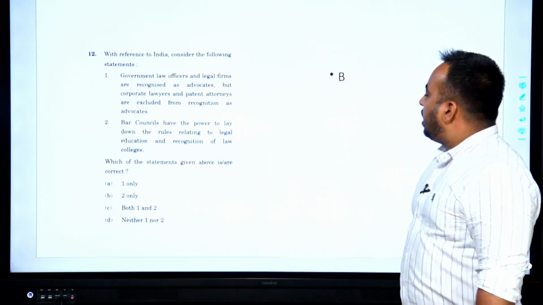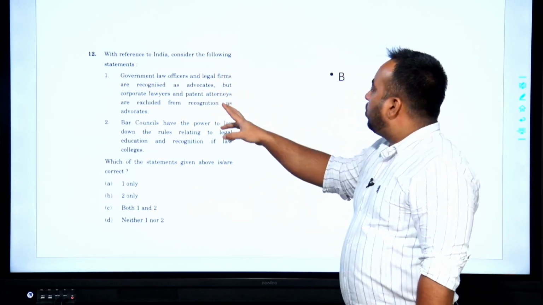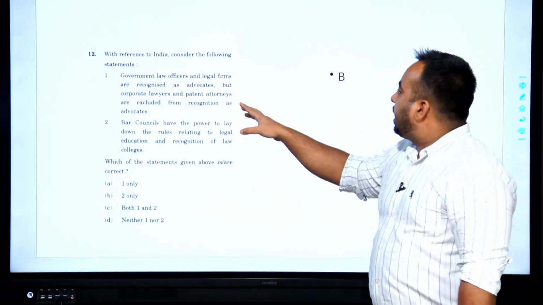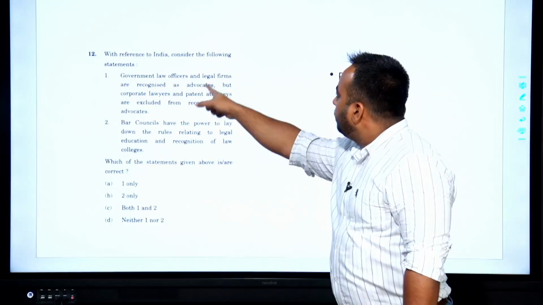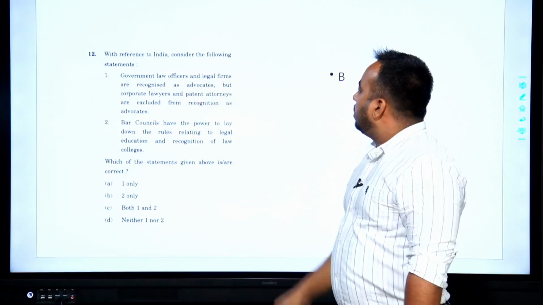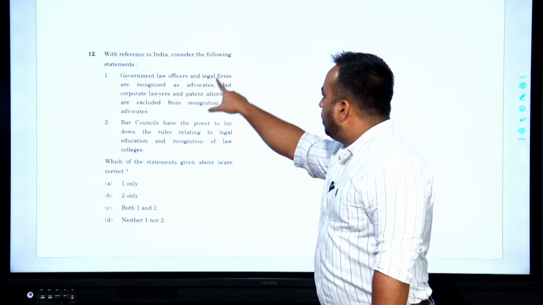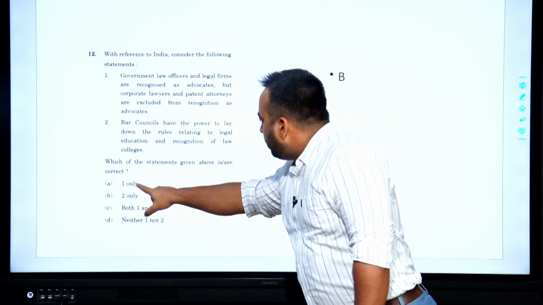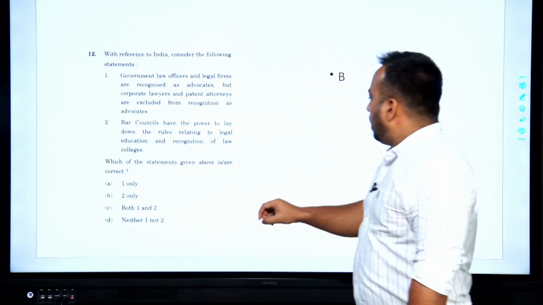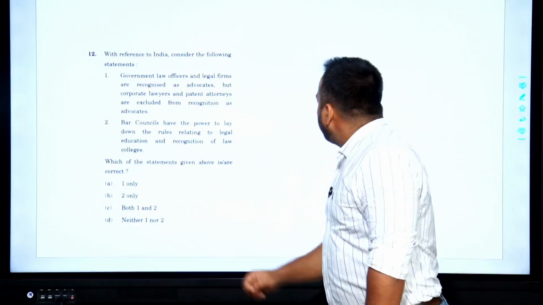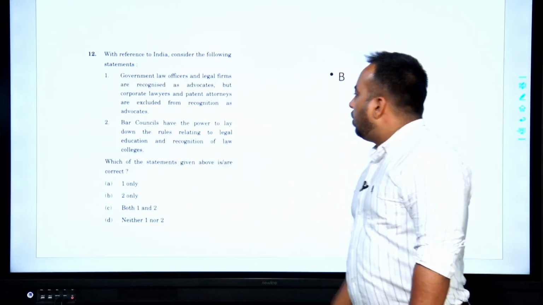are recognized as advocates. We see that legal firms cannot write exams and they cannot clear the exam conducted by the Bar Council, and hence they cannot be called advocates. If you apply this logic, this one is eliminated. So we can eliminate A, we can eliminate C also. Let's look at statement number 2.